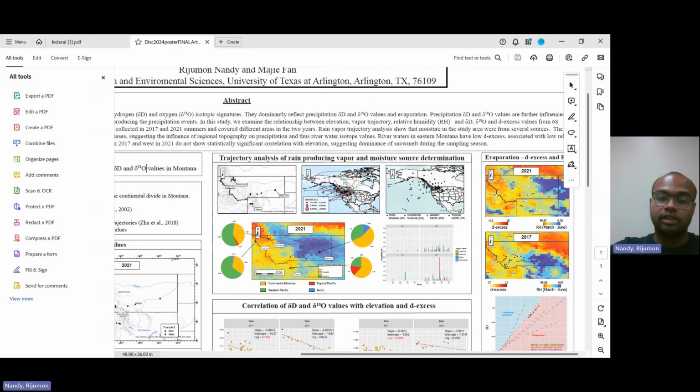So to understand that, the first thing we did was trying to see where the moisture was coming from into the region. We collected some rainfall data from some precipitation stations near the study areas, and we did modeling analysis to see where the moisture was coming from. Our modeling showed that there are dominantly two sources of moisture.